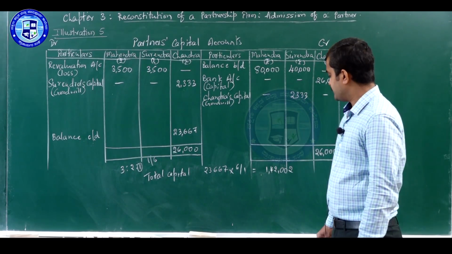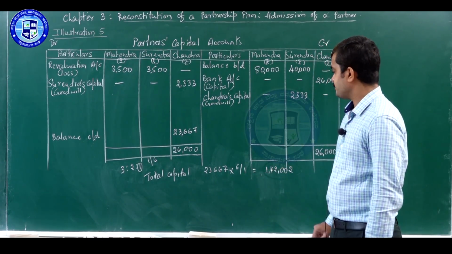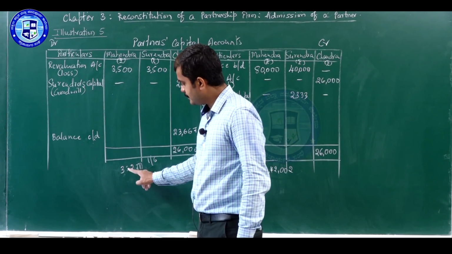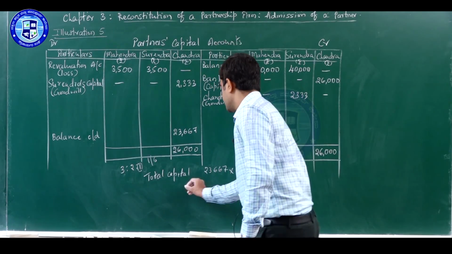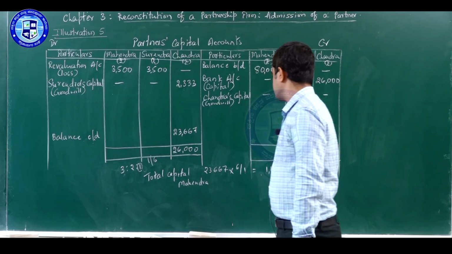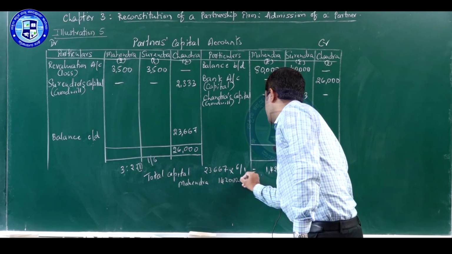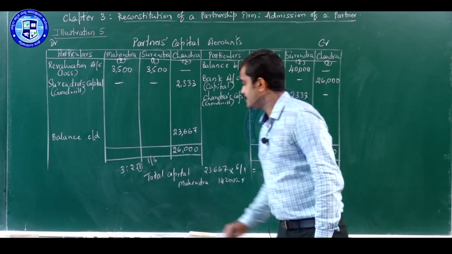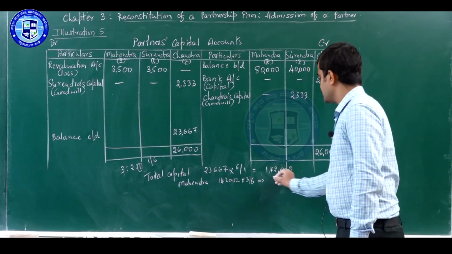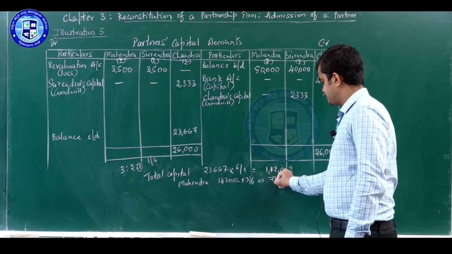Now, what we have to do is divide this required capital in their new profit sharing ratio among all partners, Mahendra, Surendra, Chandra. So, coming to Mahendra, total required capital is 1,42,002 into his new share 3/6, that comes to 71,001 rupee.